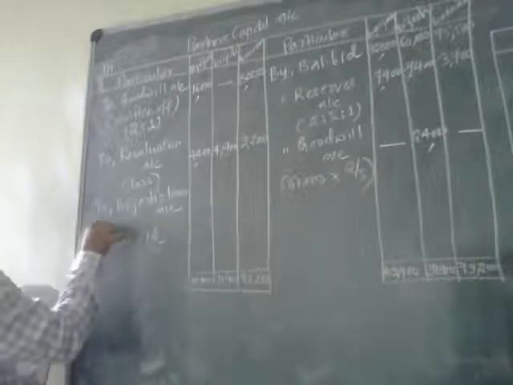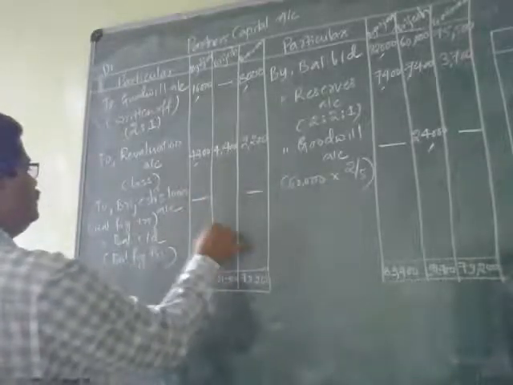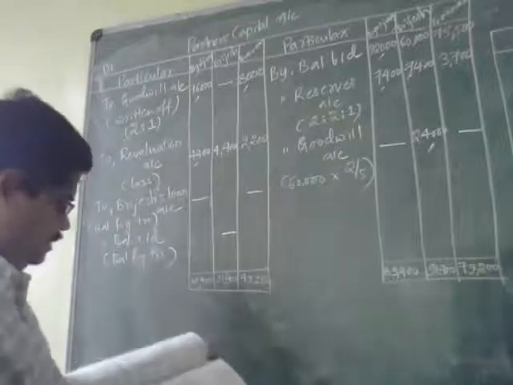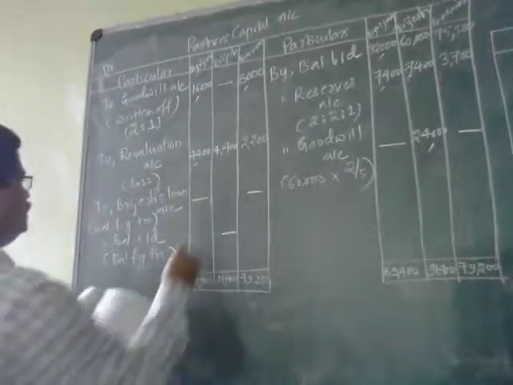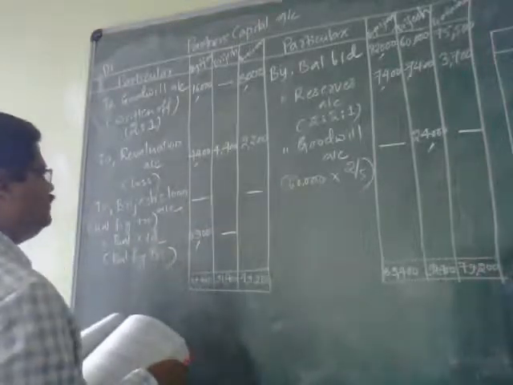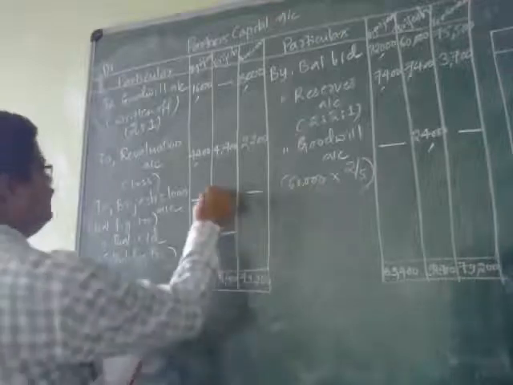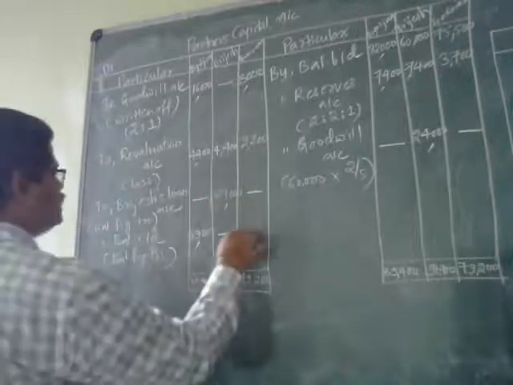Here also balancing figure transferred. Now find the balance. It is 69,000 of Digvijaya, and Brijesh will be 87,000 and 69,000.